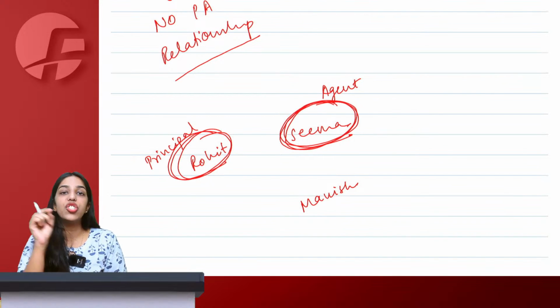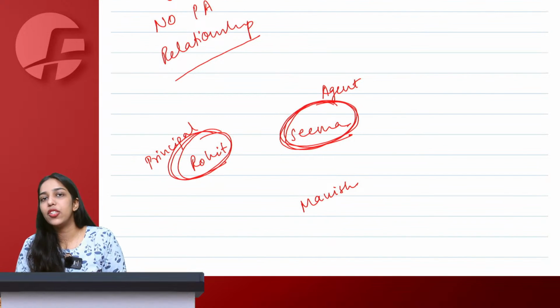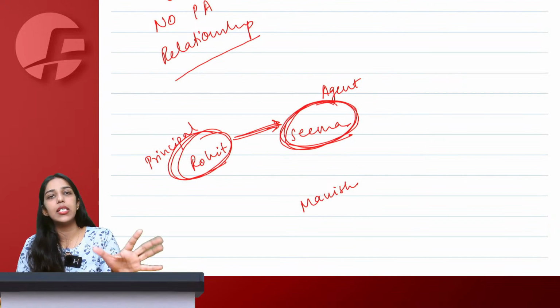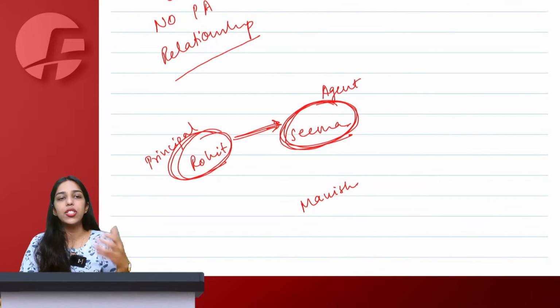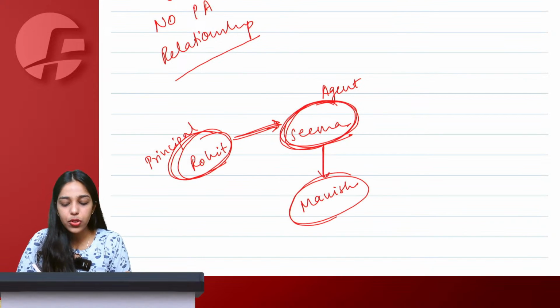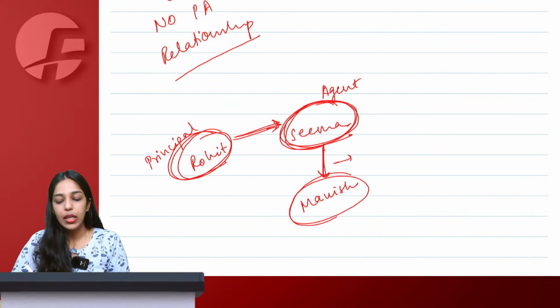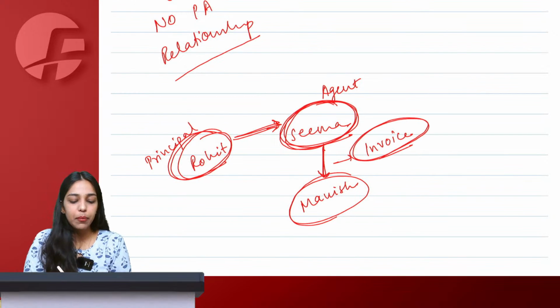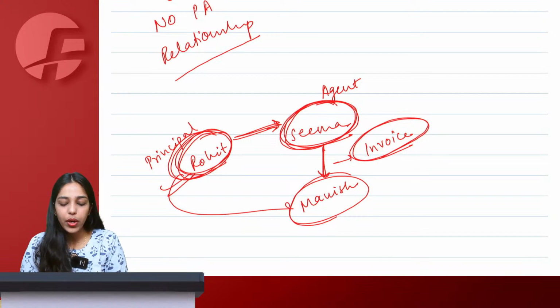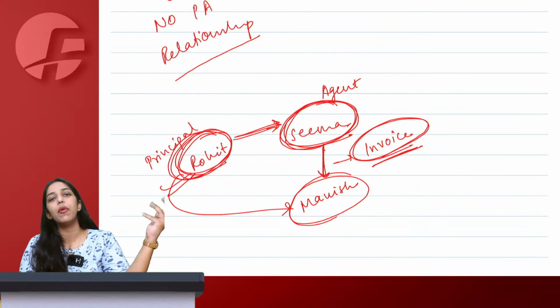But according to GST purposes, will Seema be an agent? Let's find out. So Rohit sends some goods to Seema. Now, since there is a principal-agent relationship, at this point of time, Rohit is not charging any consideration, sending goods. Now, when Seema sells these goods to Manish, here you have to see that whenever invoice is made, if invoice is in the name of principal, Rohit, means Seema is just acting as intermediary. Actually, the sale is made by Rohit to Manish only because invoice is in the name of Rohit only.